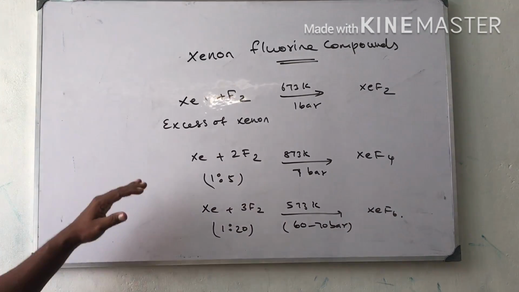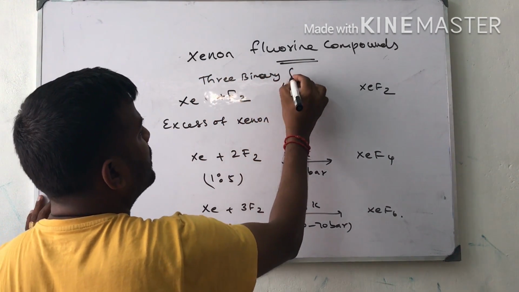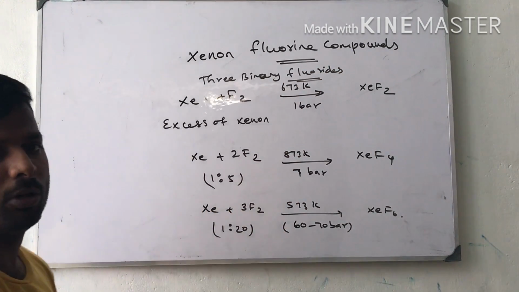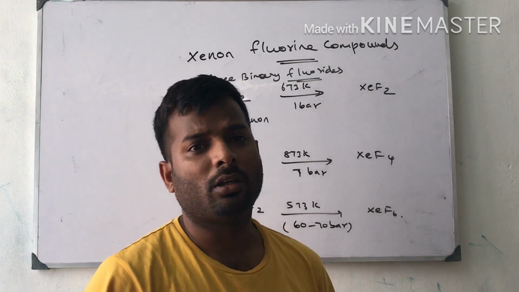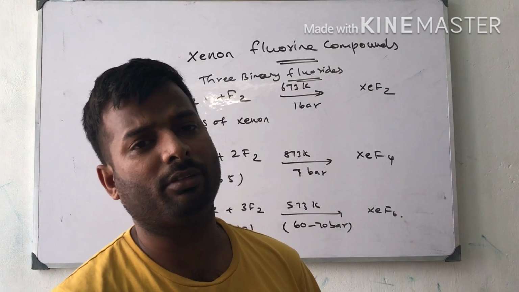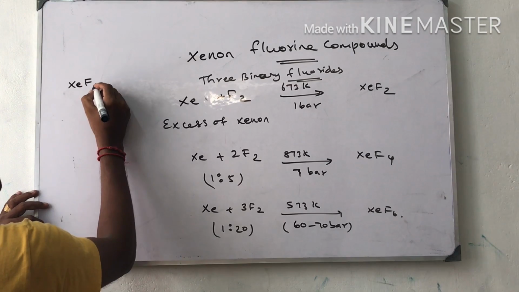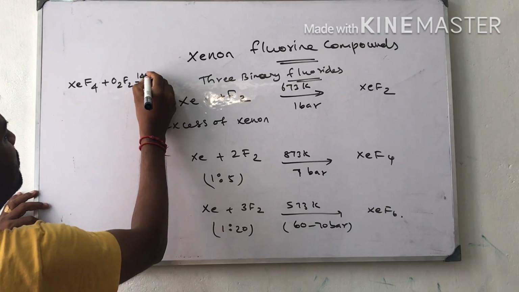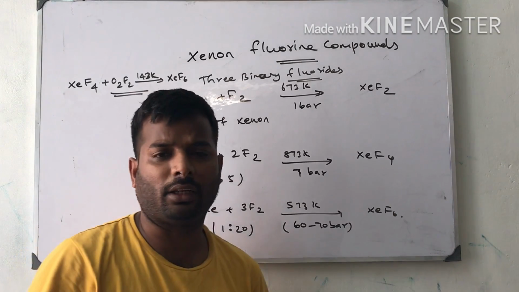So these are the three binary fluorides from xenon based compounds. One more thing is xenon hexafluoride can be obtained by another method. Xenon tetrafluoride reacts with O2F2 at 143 Kelvin. It will give xenon hexafluoride. XeF4 plus O2F2 at 143 Kelvin gives XeF6. This is also one important reaction.